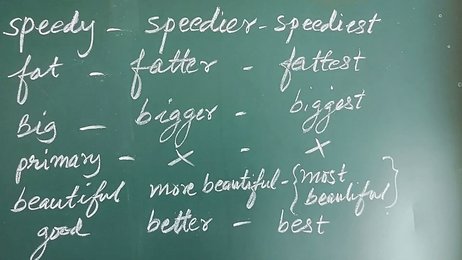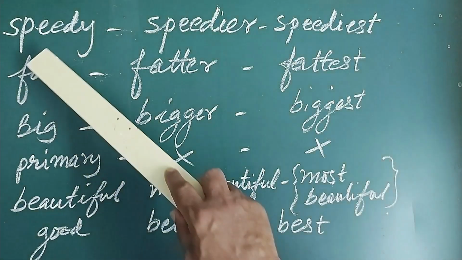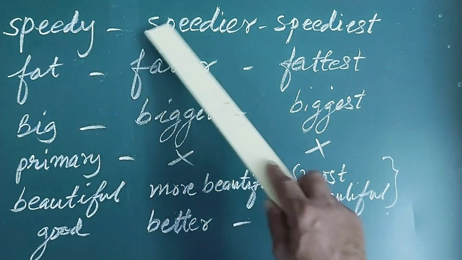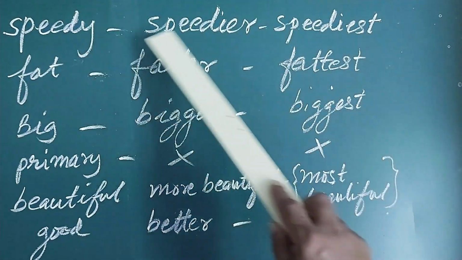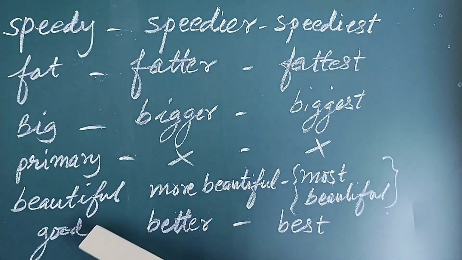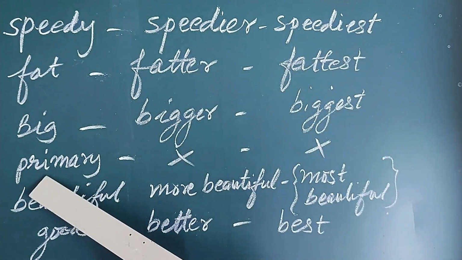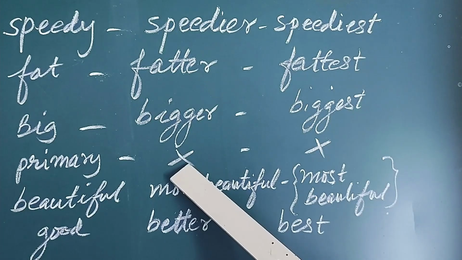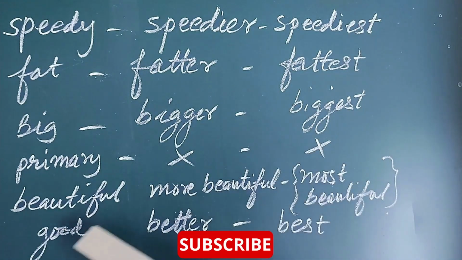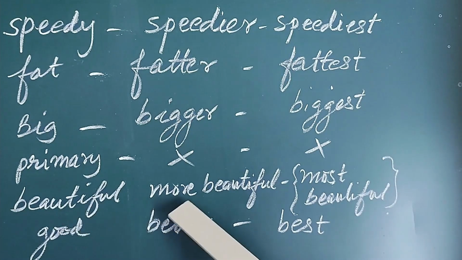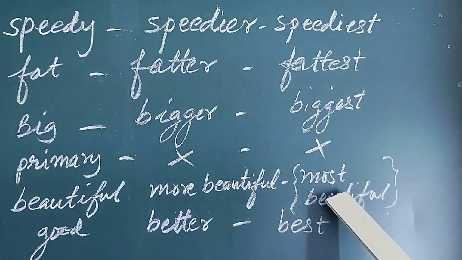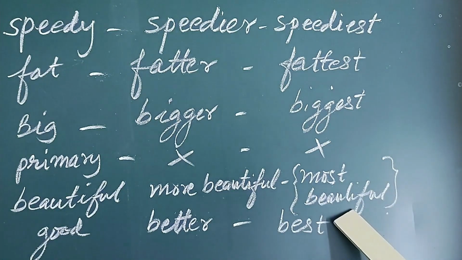Dear friends, let us have a speedy look at what we have learned yesterday. We have seen three types of adjectives. First one, which has three different forms in the positive, comparative, and superlative degrees. And the second type, which has only one form, it cannot be converted into comparative or superlative. And the third type, which has only one form, but we can make the comparative degree with the help of more and the superlative degree with the help of most.